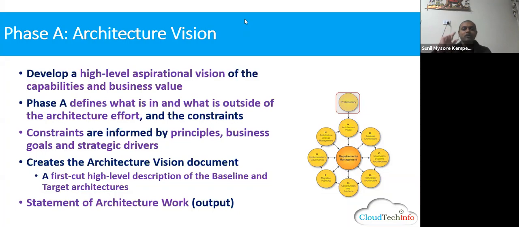Okay, how many of you have got CRM in your company? Customer relationship management. How many of you are having a CRM in your company? I want this question answered. Do you know why I'm asking you?